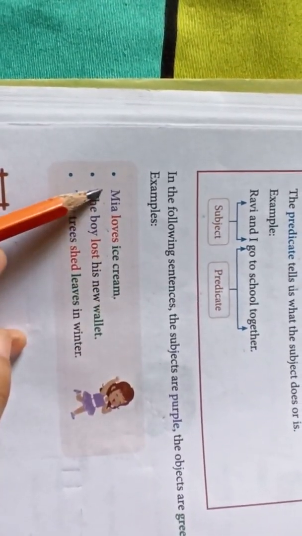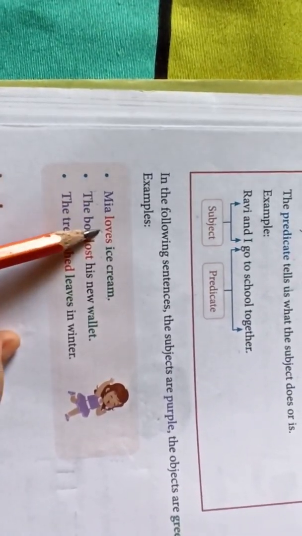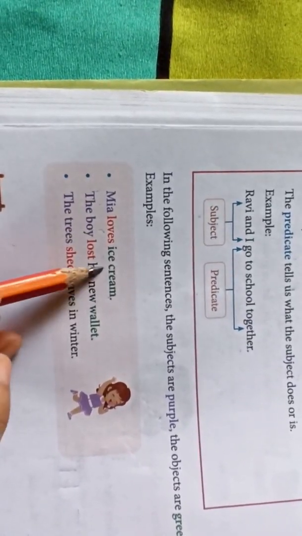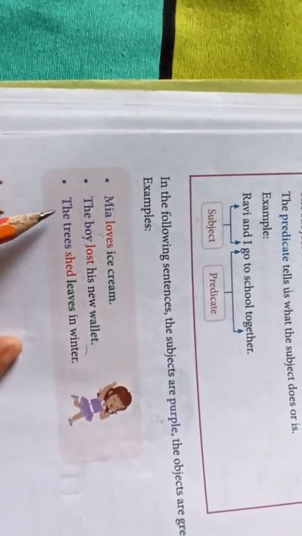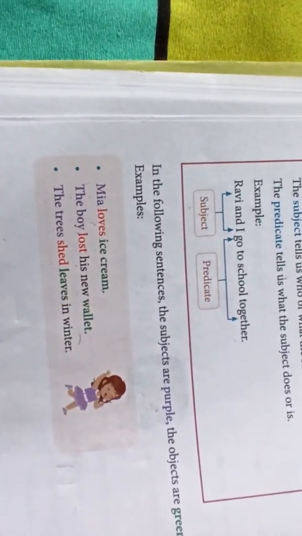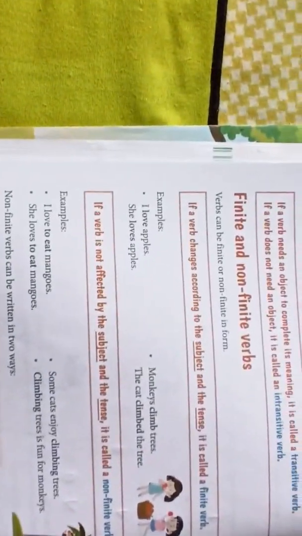So Mia is the subject, loves is the verb, and ice cream is the object. The boy lost his new wallet. The tree shed leaves in winter. These are the things which are in these questions.